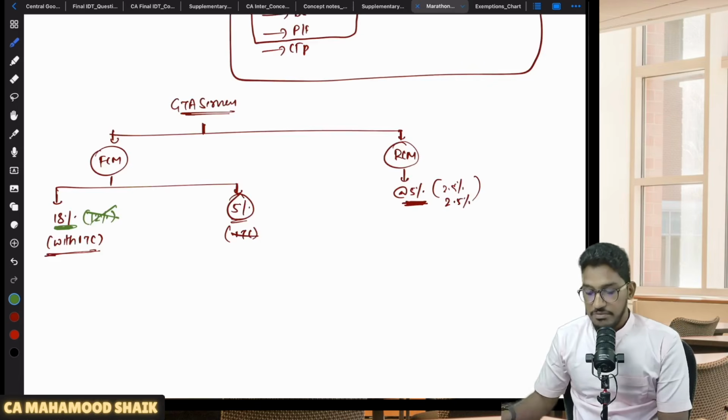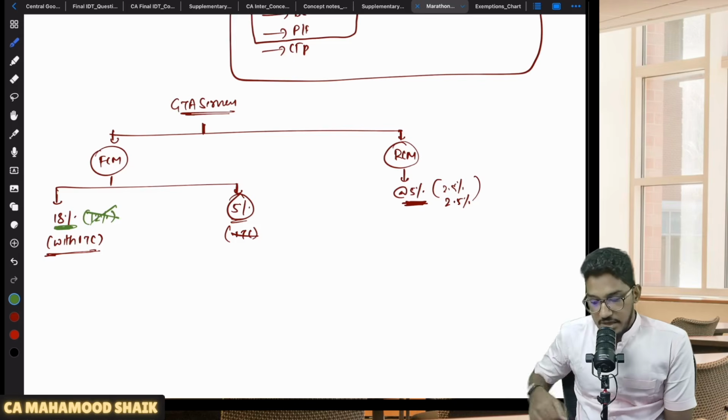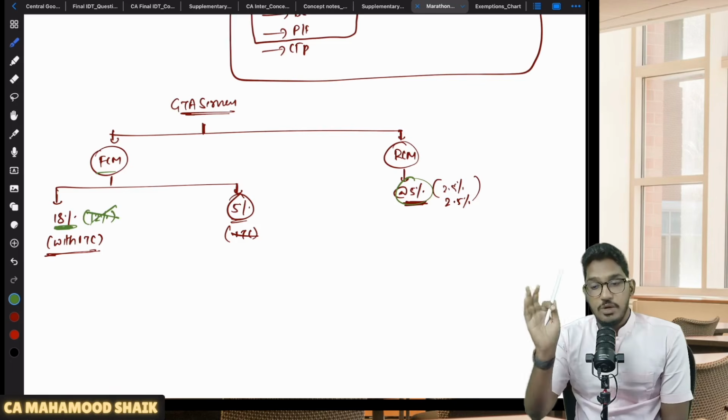Clear? So this chart you have to remember. For GTA services, if the recipient is liable to pay the GST under reverse charge mechanism, the rate of GST will be 5%. In case the GTA service provider has opted to pay the GST under forward charge mechanism, two options are available for him.